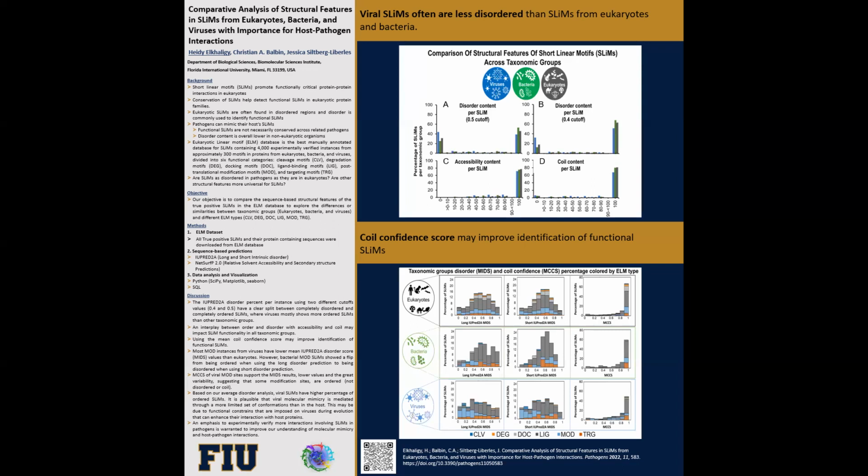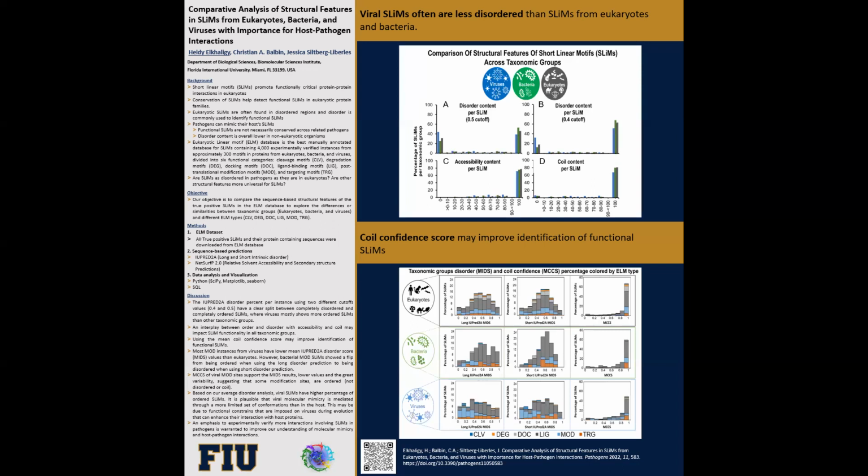In addition, we used the NetSurfP-2 predictor to predict the relative solvent accessibility and secondary structure of each amino acid in an instance. We calculated scores that enabled us to complete our analysis, such as percent disorder, percent accessibility, and percent of predicted coil amino acids per instance. Moreover, we calculated the average disorder score per instance, which is the mean IUPred disorder score, or MIDS, and the average coil confidence score, which is the mean coil confidence score, or MCCS. For data analysis and visualization, we used Python, SciPy, Matplotlib, Seaborn modules, and SQL.